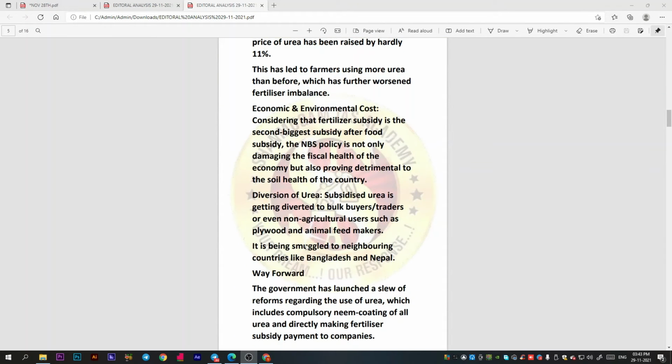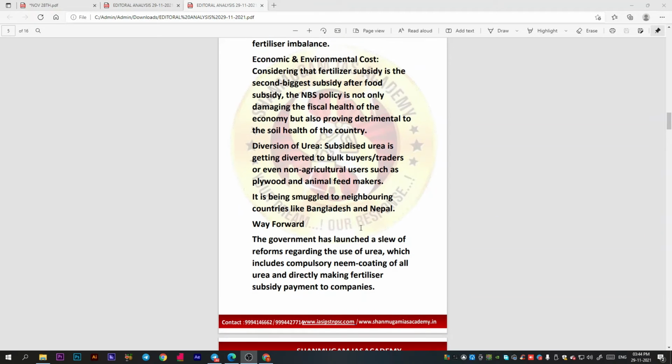And the economic and environmental cost is also important here. Considering that the fertilizer subsidy is the second biggest subsidy after the food subsidy, the NBS policy is not only damaging the fiscal health of the economy but also detrimental to the soil health of the country. And what are the way forward steps?